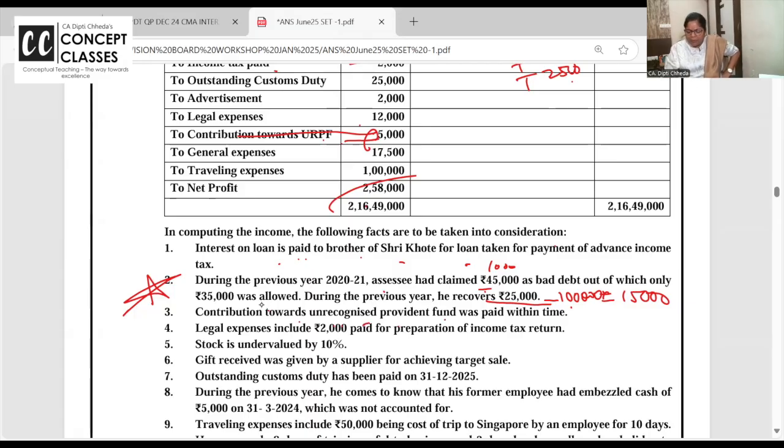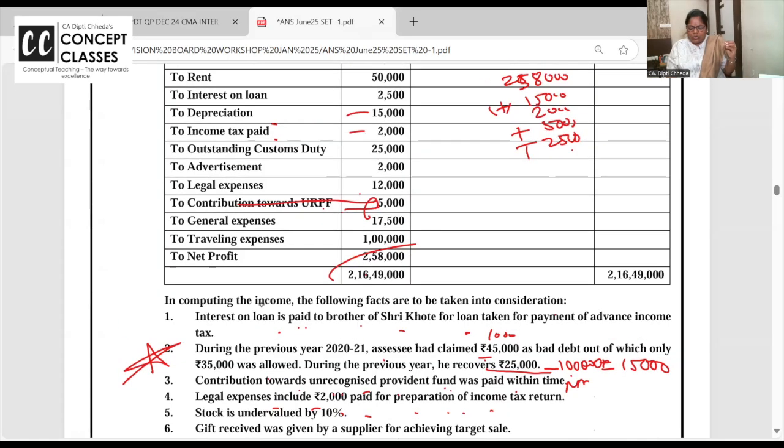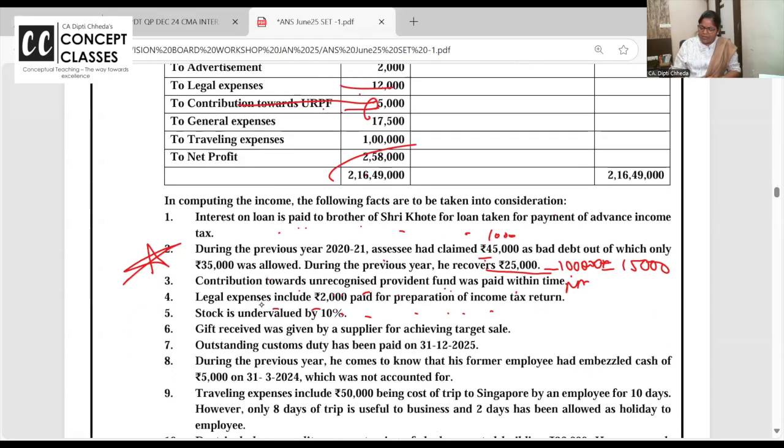Contribution towards URPF was paid within time. Smartly they are saying we have paid in time. Please allow under 40A? But that is unrecognized, unapproved. Transfer to reserves: these are not actual expenses, not allowed. Legal expenses include 2,000 paid to someone to file the return. Allowed. So what should I do? Add or less, nothing. Write a note: legal expenses include 2,000 for filing the return, it is allowed and properly debited. So no effect to be given above. Neither add nor less, but write a note.